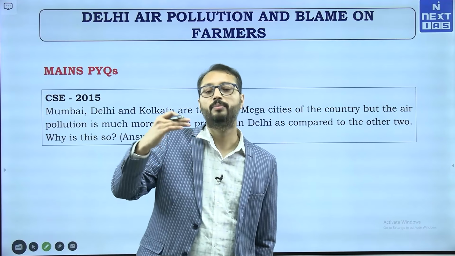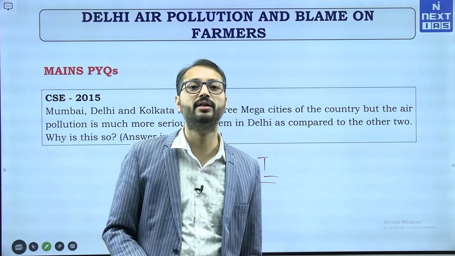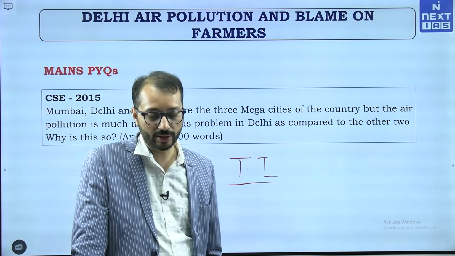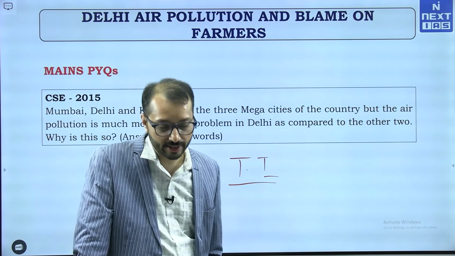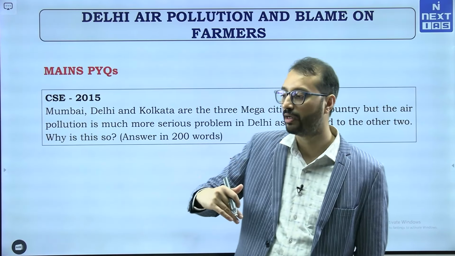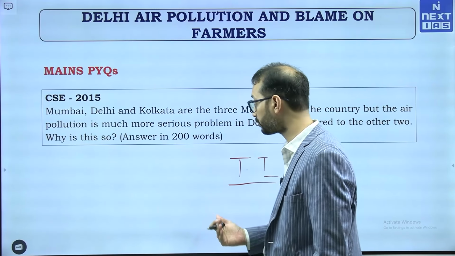It prevents the vertical dispersion of pollutants that have crowded at the ground level. So, under these conditions, routine emissions from vehicles, industries, and households accumulate very close to the surface, and that creates a big problem for the air quality index in Delhi.